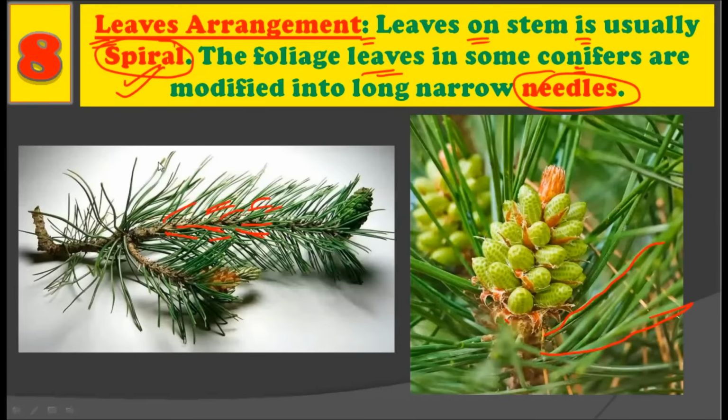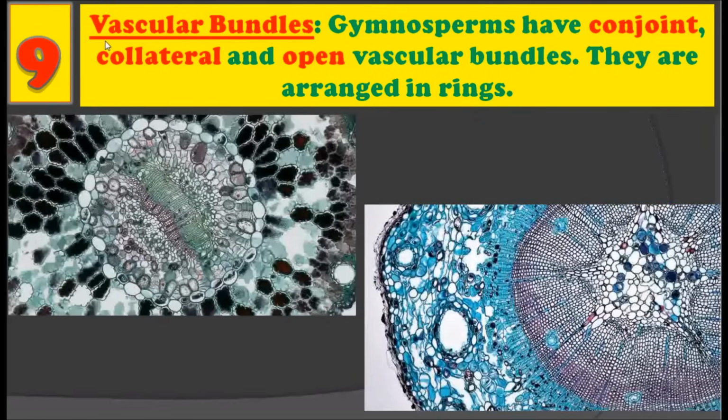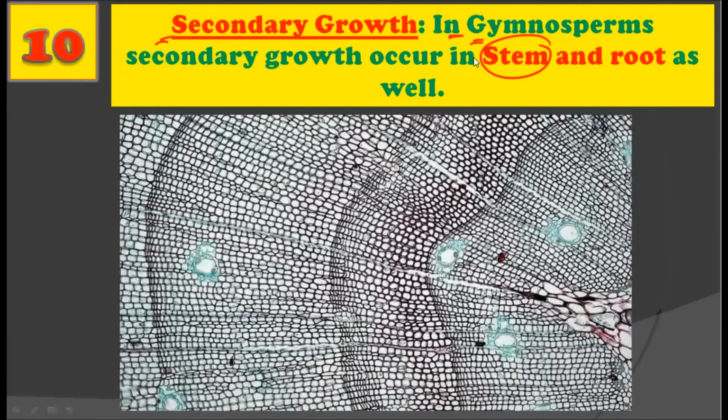All right. Now, the next important characteristic feature of a gymnosperm is their vascular bundle. Now, gymnosperms have conjoined, collateral, and open vascular bundles. They are arranged in a ring. Now, in both the diagrams, you can see here the vascular bundles are conjoined plus they are collateral and open. All right. Now, in gymnosperm, the secondary growth occurs in stem as well as in the root. That is, the cambium is present and the xylem and phloem are differentiated. And the secondary growth takes place in gymnosperm, not only in a stem but also in a root.